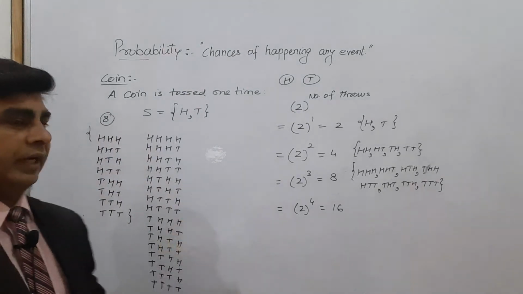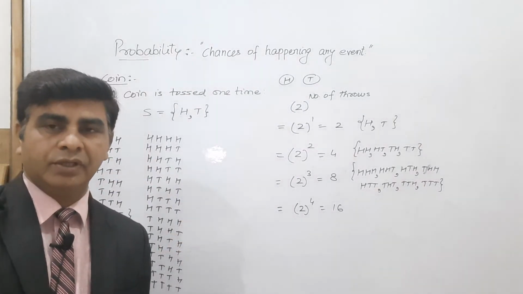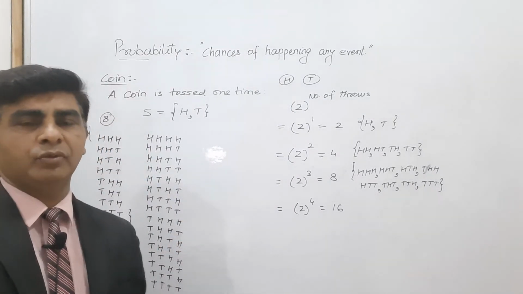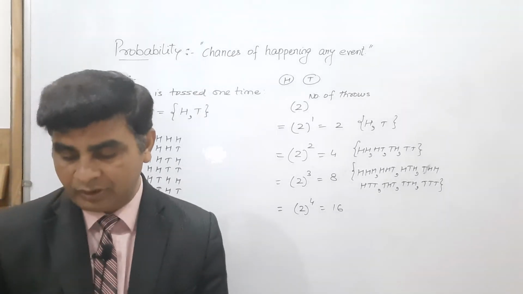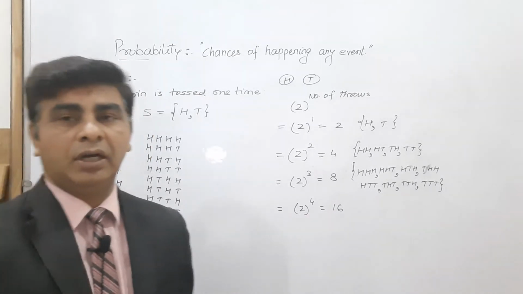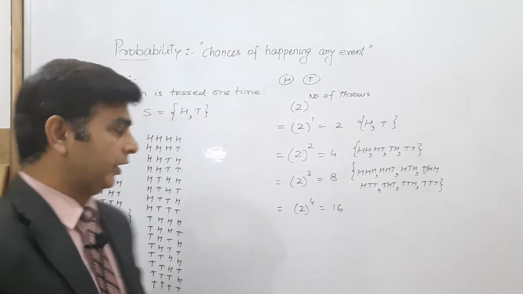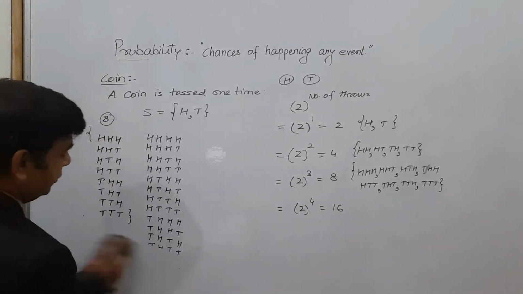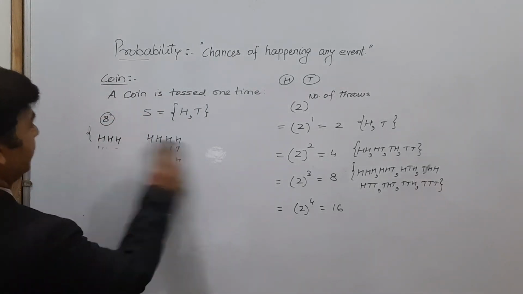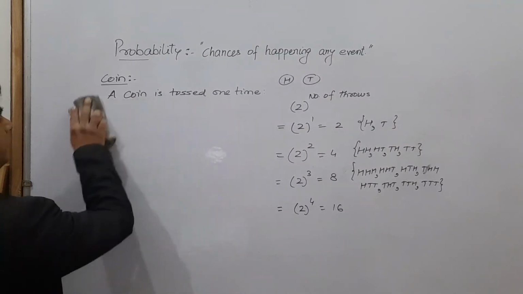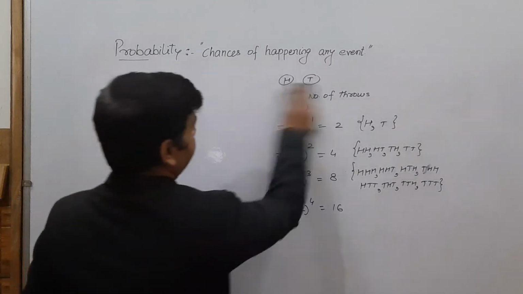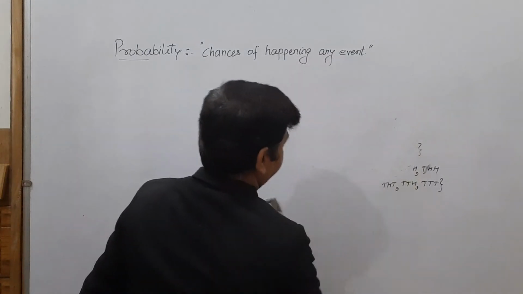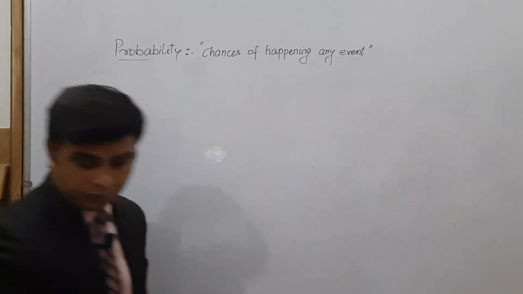So in this way you can write down the number of sample spaces when a coin is tossed 1 time, 2 times, 3 times, and 4 times. Now let me discuss if a die is thrown 1 time or 2 times. How many sample spaces are there and how can they be written? You know very well, it's very easy.